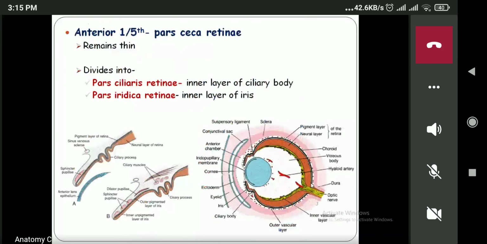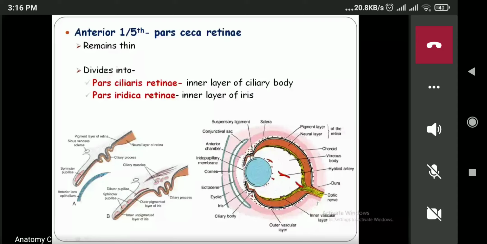Now next one is, what will happen to the anterior 1/5 of the inner layer? You can see over here, this one is the neural layer, inner layer. What does the anterior 1/5 of the inner layer form? Anterior 1/5 is known as the pars caeca retina, which will be very thin and is further divided into two parts. One part will give rise to the inner part of the ciliary body. Another part will give rise to the inner layer of the iris. So this one, which is giving rise to the inner layer of the ciliary body, is known as pars ciliaris retina, and this one is known as the pars iridica retina.